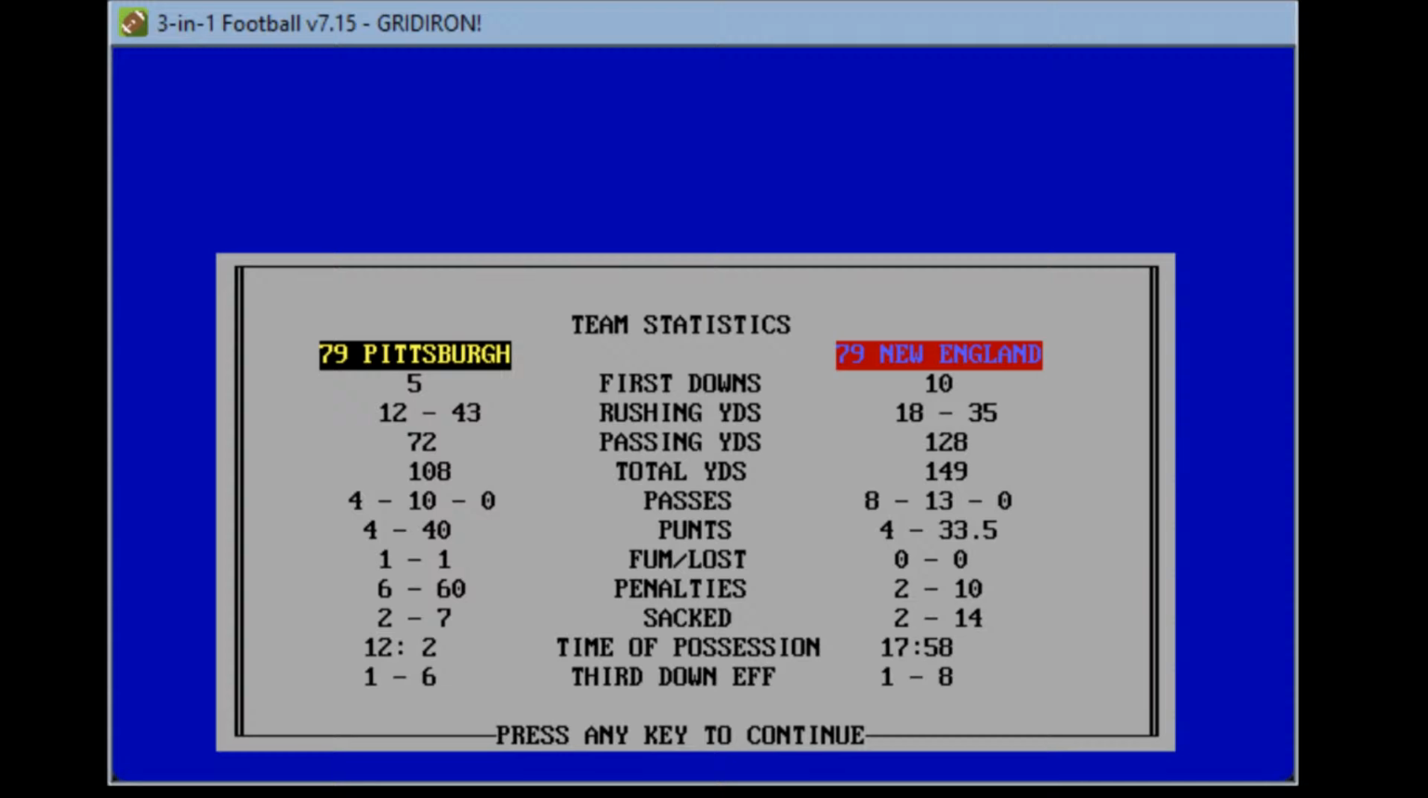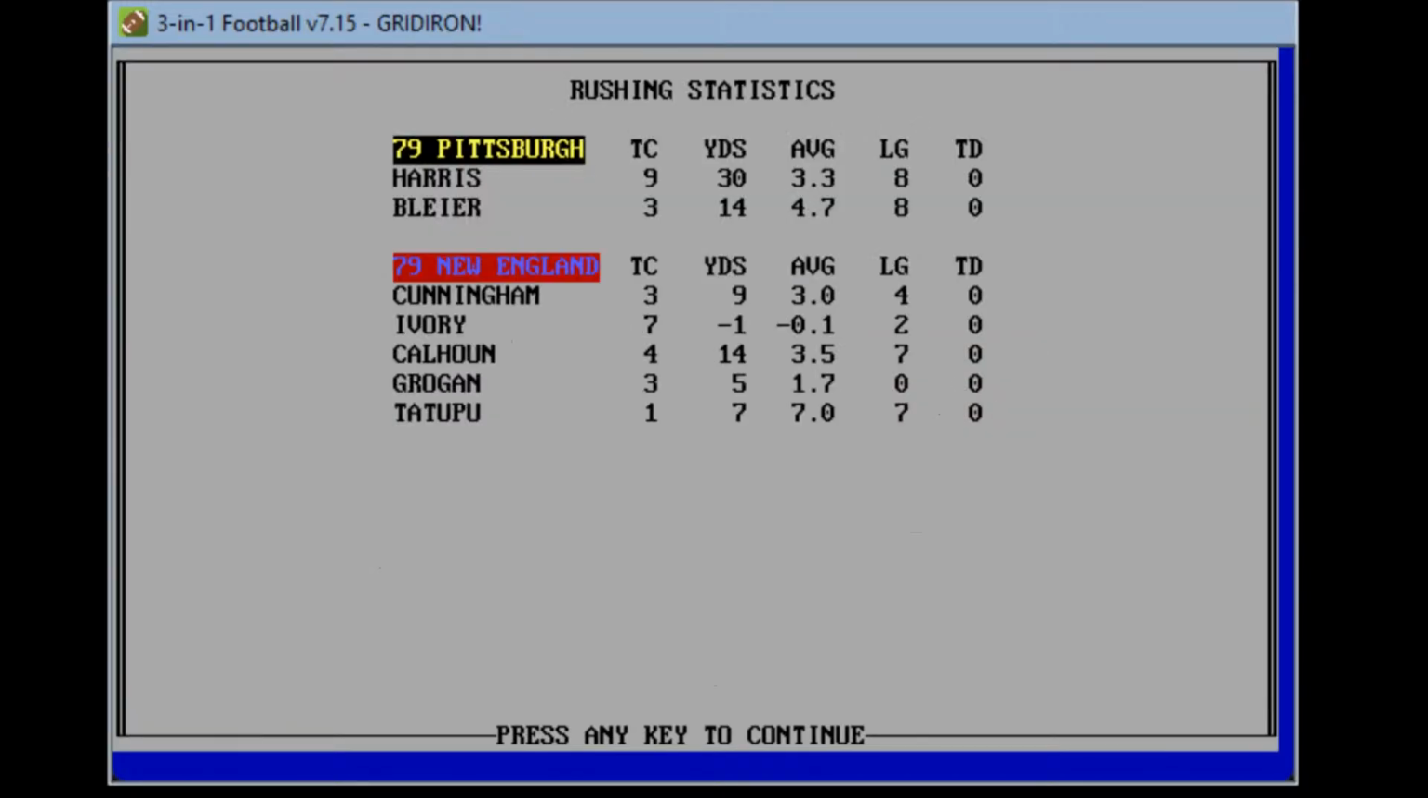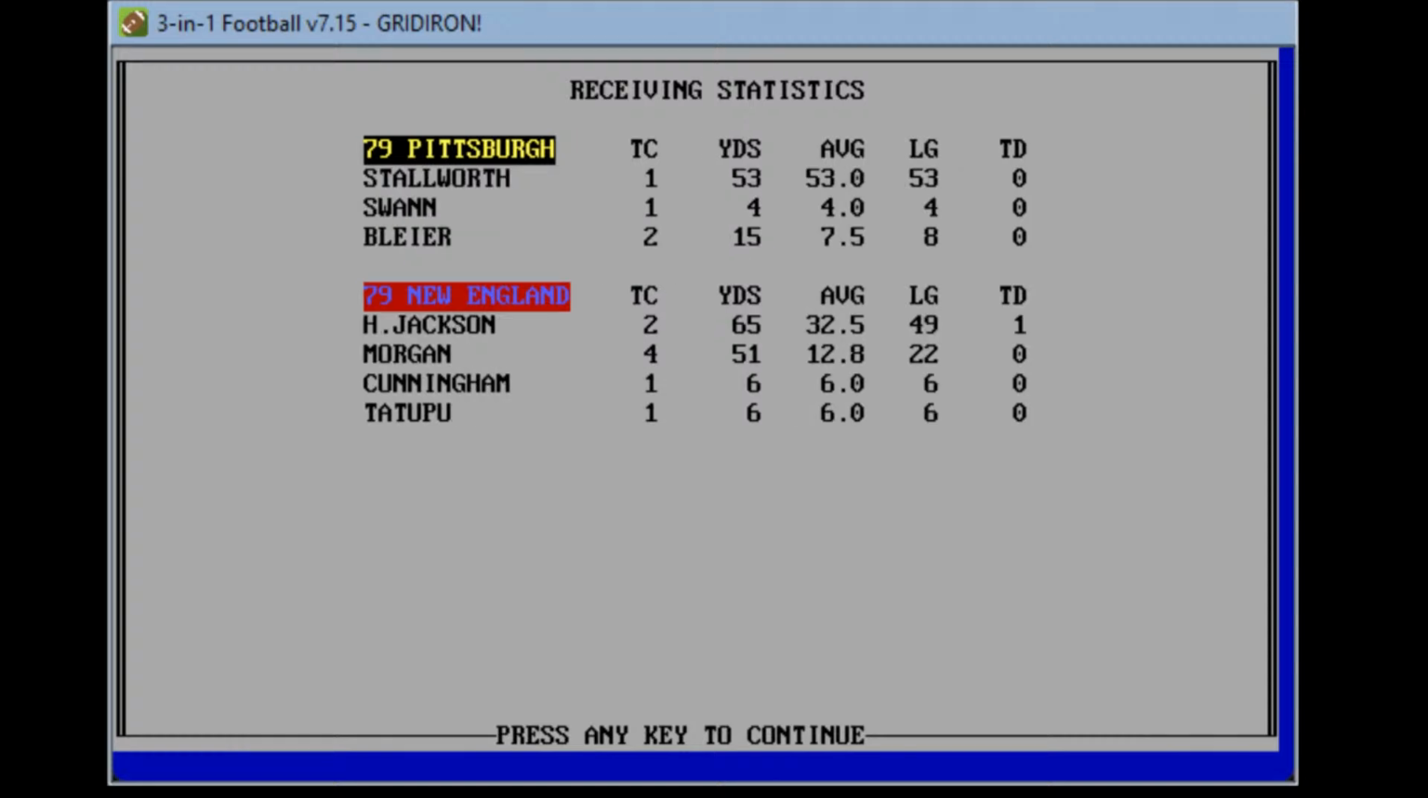As you see, New England holds a 10-5 edge. Rushing yards, Pittsburgh 43-35. New England 128-72 of the passing yards. So it's 149-108. Any turnovers here? Time of possession, New England's had it for 5 more minutes. Pittsburgh 1 for 6 on 3rd down. New England's 1 of 8. Pittsburgh 6 penalties for 60 yards has absolutely killed them. Harris has 30 yards rushing. No one on New England really doing anything running-wise. Harold Jackson, 2 catches for 65 with that big 49-yard touchdown catch.